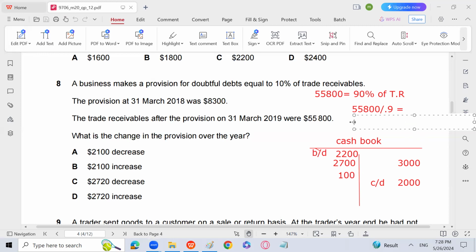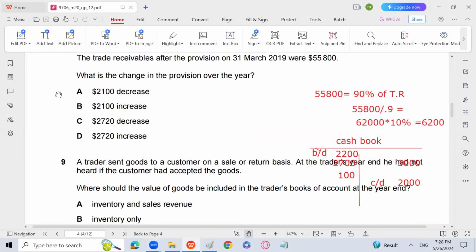You say this is 62,000 into 10%. That is 6,200. So 8,300 minus 6,200, 2,100. You have to decrease the provision by 2,100. So A is going to be the answer, right? Because provision doesn't need to be increased, it needs to be decreased.